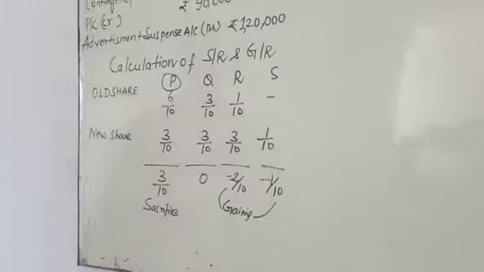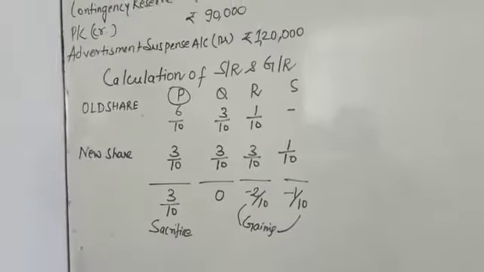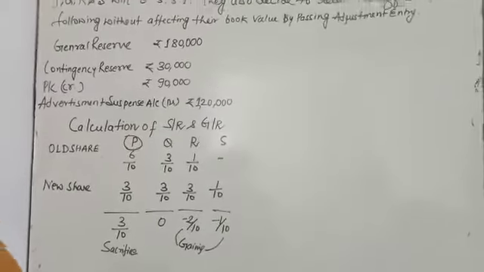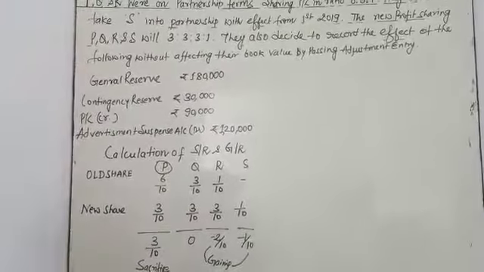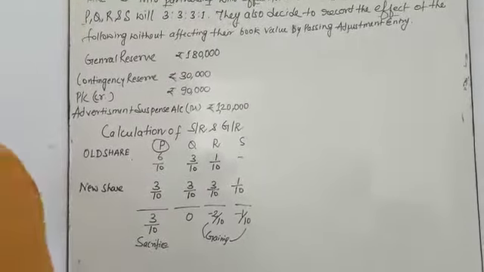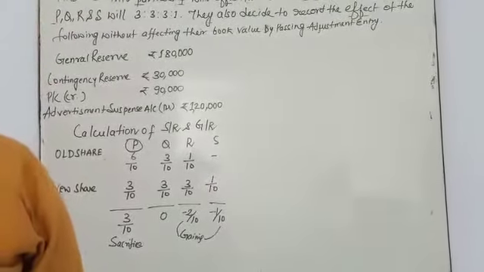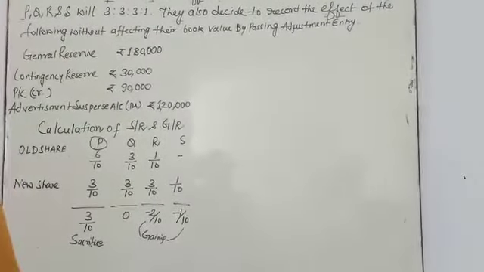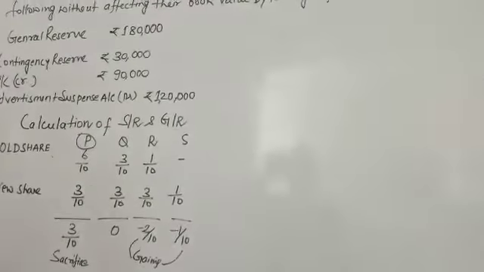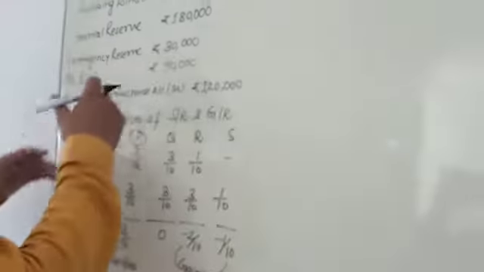My dear student, the gaining partners' capital accounts are debited to the sacrificing partner. Next you have to calculate the book value effect. What is the effect?